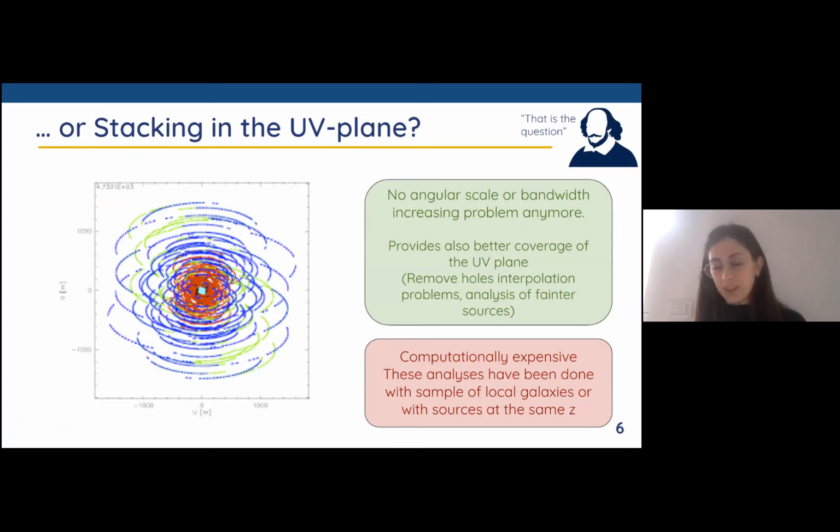Of course, there are some disadvantages. This project is computationally very expensive because we are working with the raw data, not just the image. And also, this analysis has been done in the literature until now just with samples of local galaxies or galaxies that have the same spectroscopic redshift.